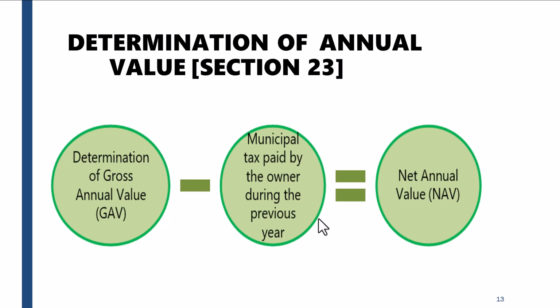Okay, so determination of annual value. What we have to do is, first, determine the annual value of the property, the gross annual value. Then, if you pay some taxes, like every person who owns a house or a property has to pay a property tax or a municipal tax, you minus that and the rest of it will become taxable.